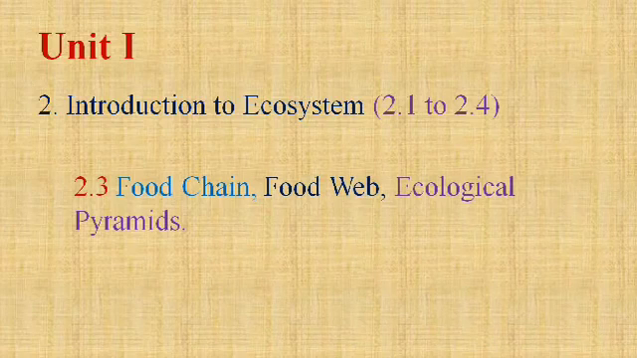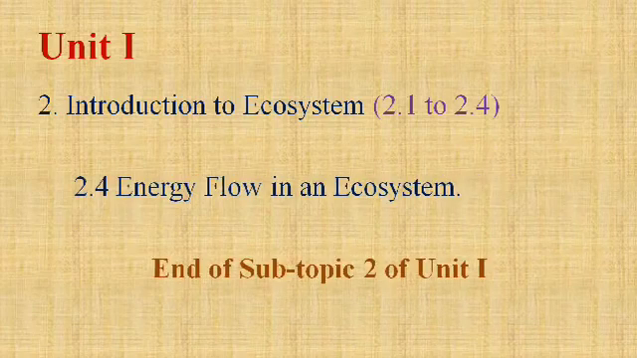We will discuss this in 2.3, and 2.4 of the second segment is energy flow in an ecosystem. It is the soul of the ecosystem because every animal requires energy, and in which ratio the energy is transferred from producer to herbivore, herbivore to first carnivore, to second carnivore, to decomposer. We will discuss this concept in 2.4. Here ends subtopic 2 of unit 1.